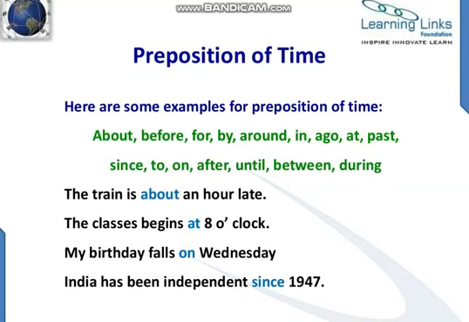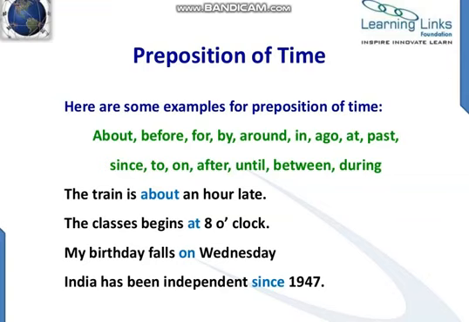Like how much is the train late? It is about an hour late. So here about is a preposition. The classes begin at 8 o'clock. Here the word at is showing us when the classes are going to start. So it is showing us the relationship between a noun and the time.